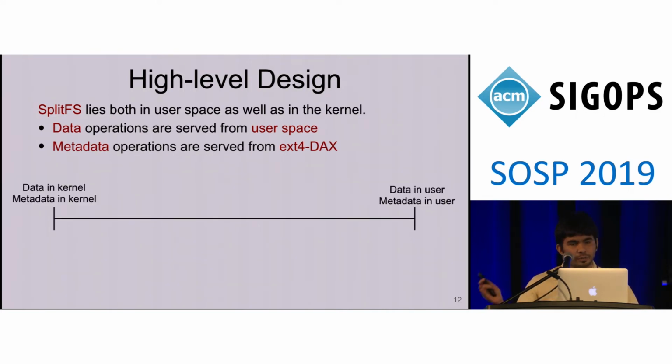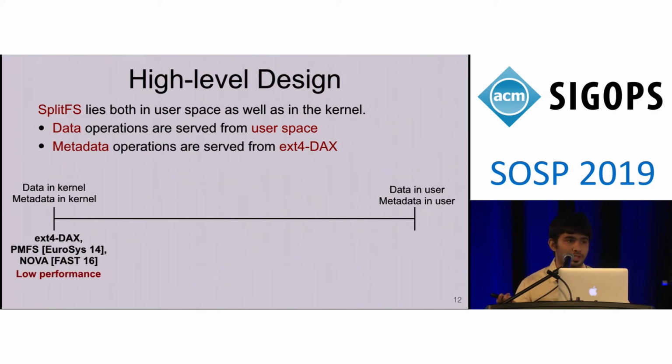Consider this spectrum of design points for building persistent memory file systems. On your left end, you have file systems that perform all operations in the kernel, for example, ext4 DAX, PMFS, and Nova. The problem with these file systems is that they have low performance, and this is due to complex code paths for common case operations such as reads and writes.